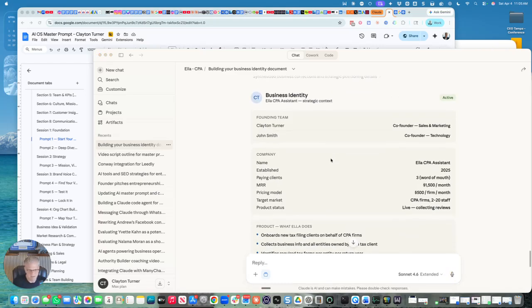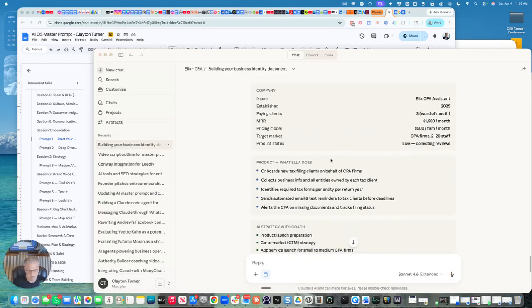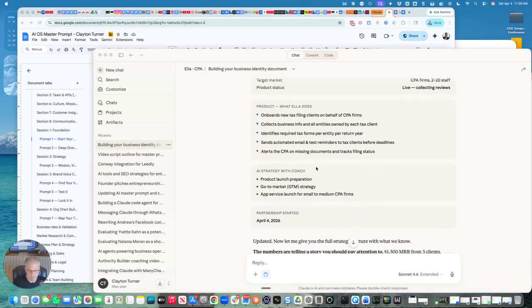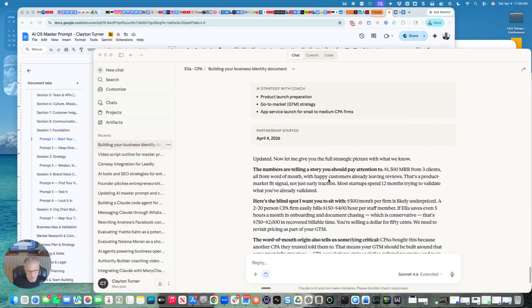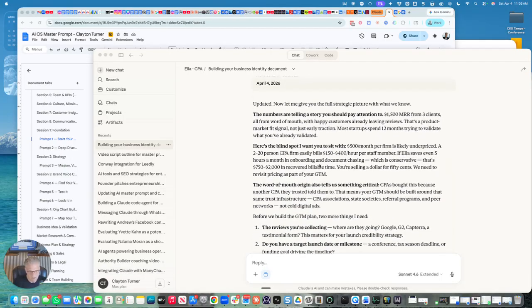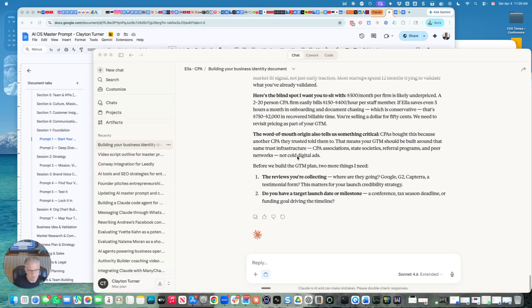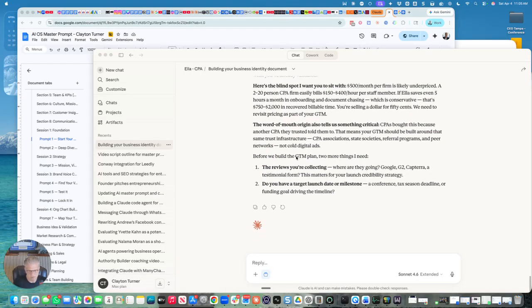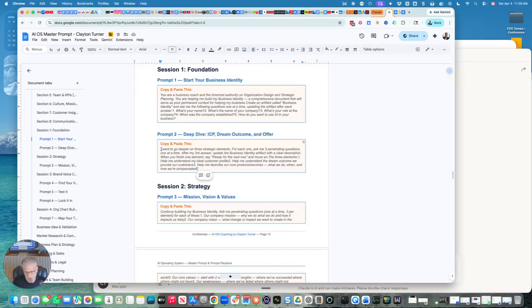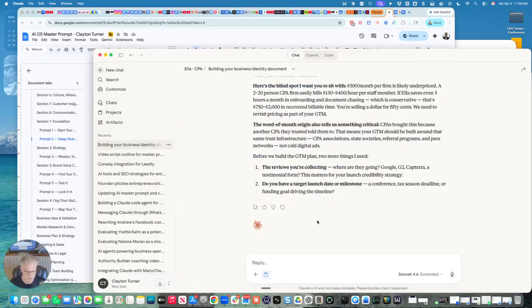Okay, as you can see, it is developing the business identity, and it's gotten everything pretty much correct now, and it's asking me another series of questions, and it's giving me the blind spots. Underpriced, that's because we're in beta, I agree. We will raise price, but you have to do a low price when you're rolling out beta. So he's asking me a few more questions. I'm going to answer these, and if it keeps asking me, I'm going to kind of force it into prompt 2, but I'm going to answer these 2 questions and see how much further it wants to ask me first. So let me answer these 2 questions.